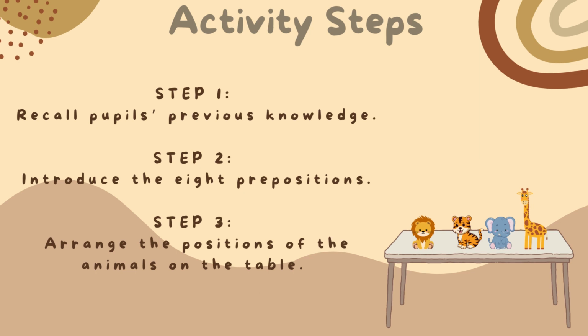After that, arrange the positions of the animals on the table. For this step, the teacher needs to prepare suitable realia such as the animals' toys beforehand. For example, teacher can put the tiger beside the lion, the elephant between the tiger and the giraffe, and so on. Make sure all pupils look at the animals in front of them.